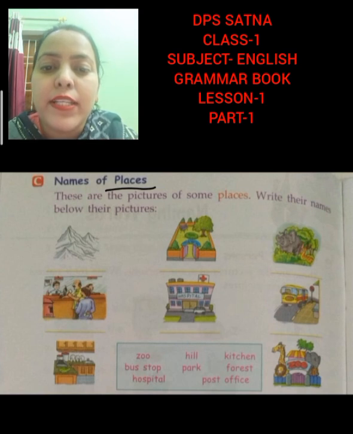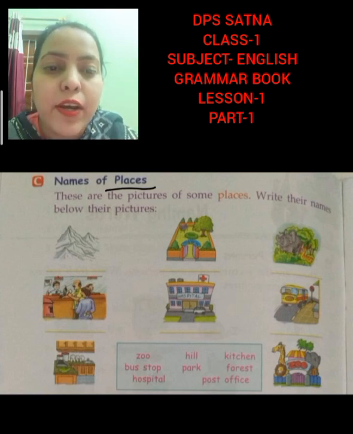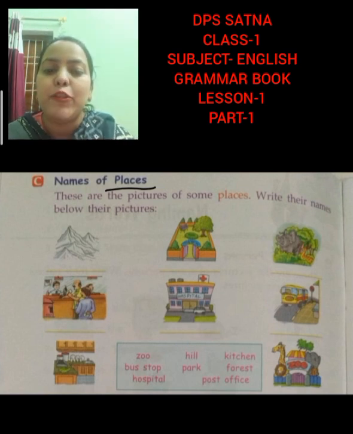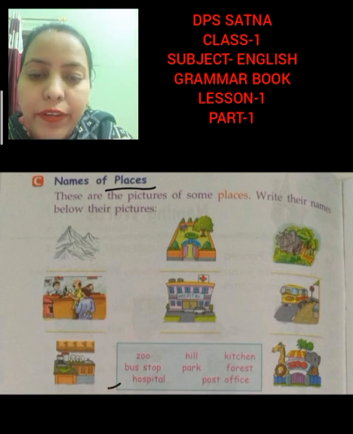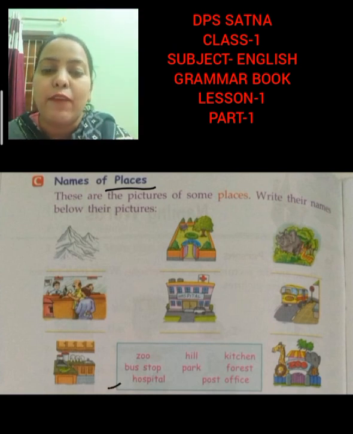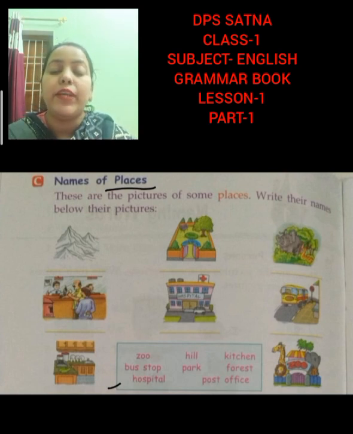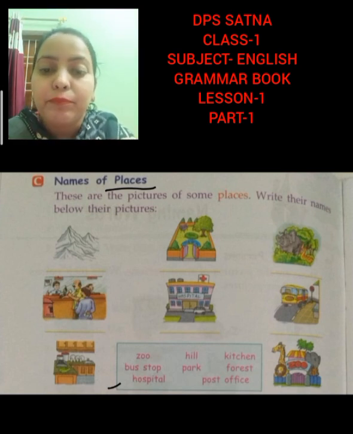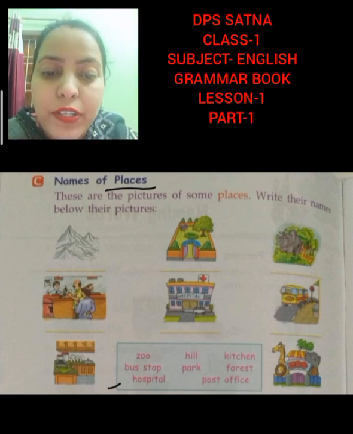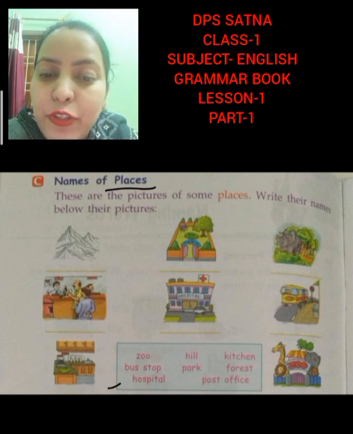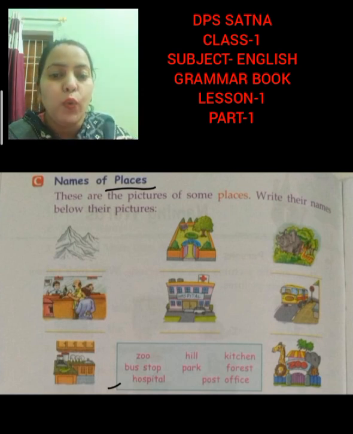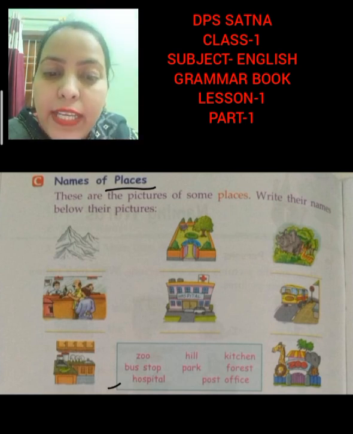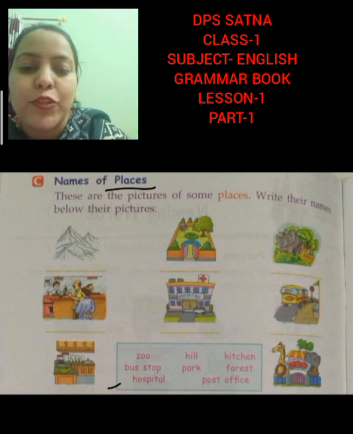Okay, these are the pictures of some places. Write their names below their picture. So names are given over here, and what we have to do, we have to write the name of the places. So there are different places, but we had given them name to recognize them. Okay, so the first picture is it the picture of zoo? No. Is it the picture of hill? Yes, this is the picture of hill.